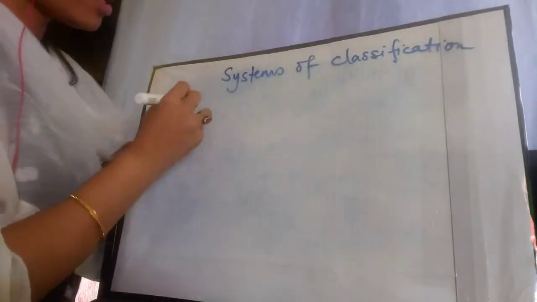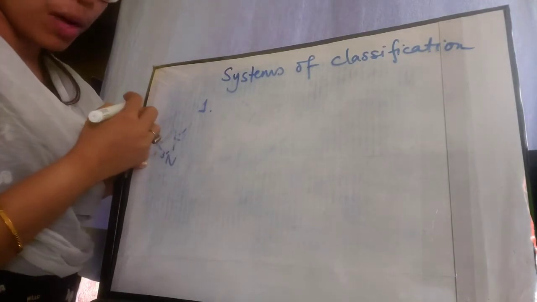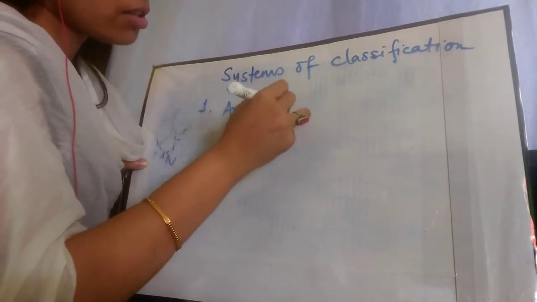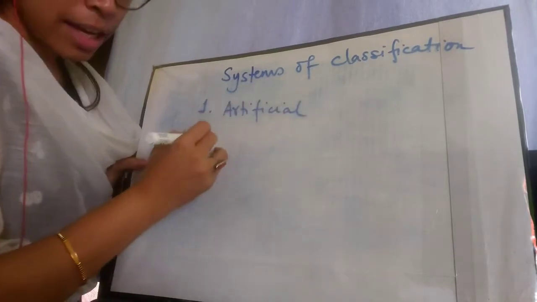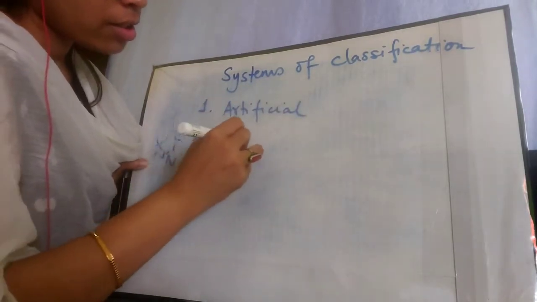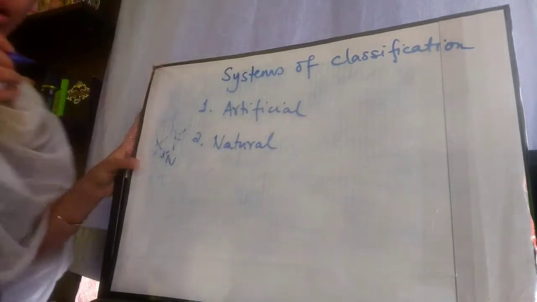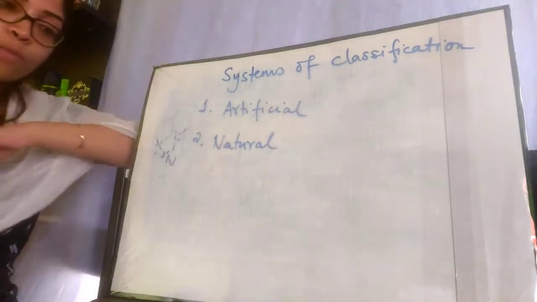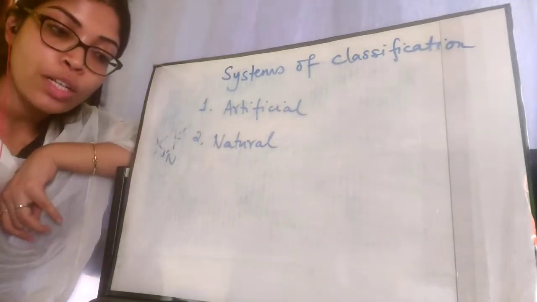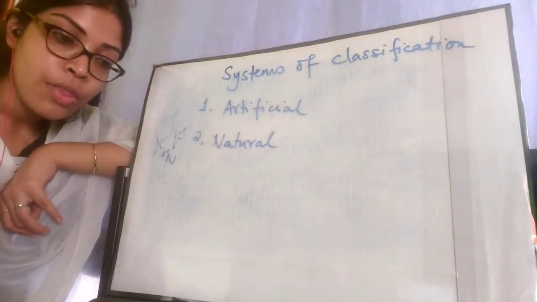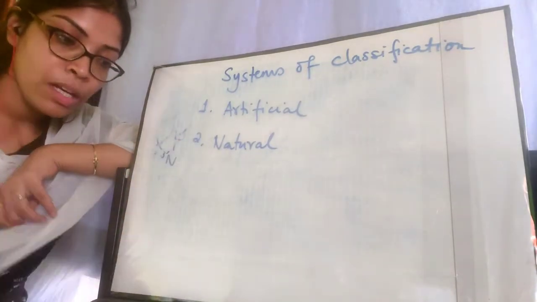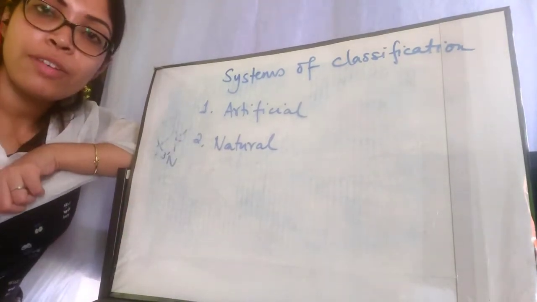Now, there are two systems of classification. One is artificial and the second is natural. Okay, what is artificial and what is natural? Let's read from the book. Systems of classification: there are two broad systems of classification, the artificial system and the natural system. Okay, let's read the artificial system of classification.